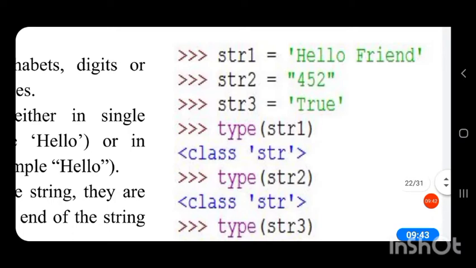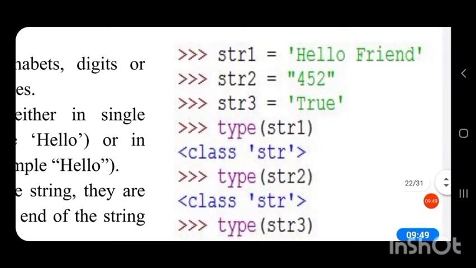This hello friend is enclosed in single quotes, and we can give any name for a variable. To indicate that it is a string, we have given the name str1, or you can give A, any name you can give for a variable.